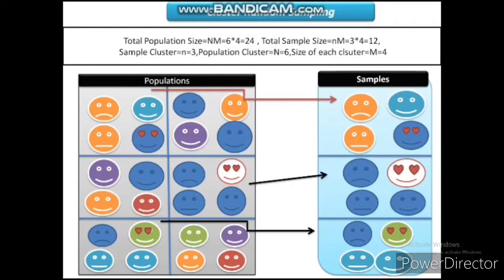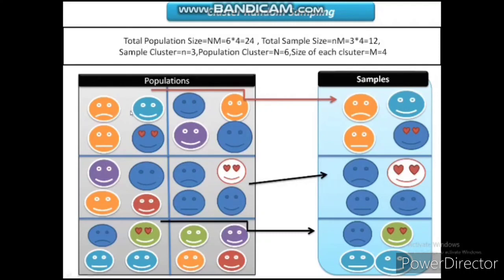Here the total population size is 24, the total sample size is 12, and the number of sample clusters is 3. See, we have created 3 clusters: 1, 2, 3. The population cluster is 6. Then the size of each cluster, what is the size in each cluster? It is 4.